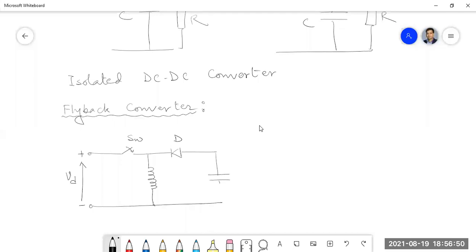So this is our buck boost converter, isn't it? And what is the polarity at the output? Depending on the diode polarity, the upper side is negative and the lower side is positive. This is the common convention of the buck boost DC-DC converter.